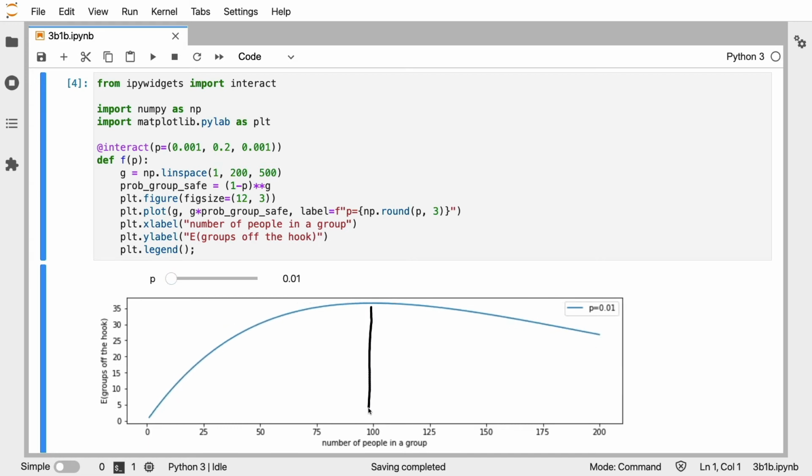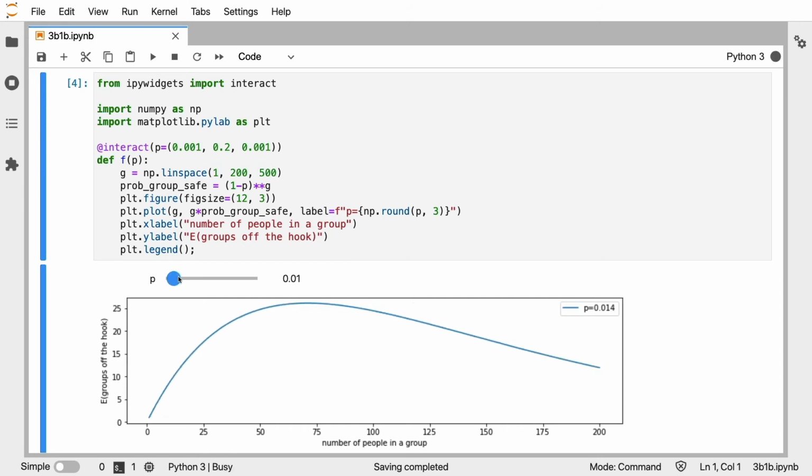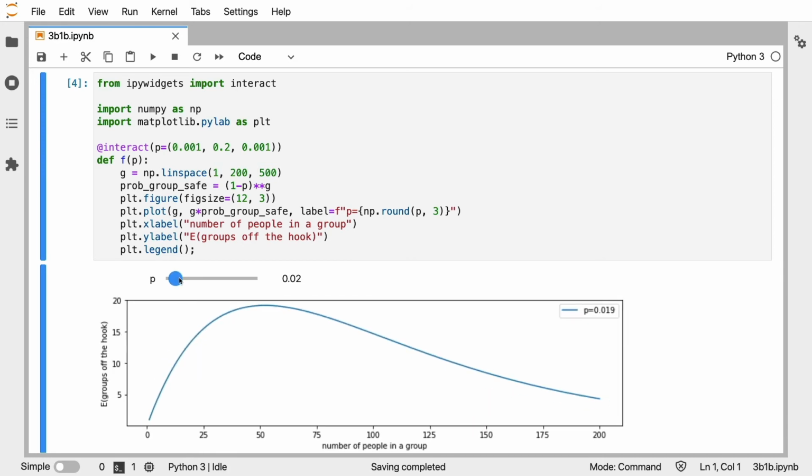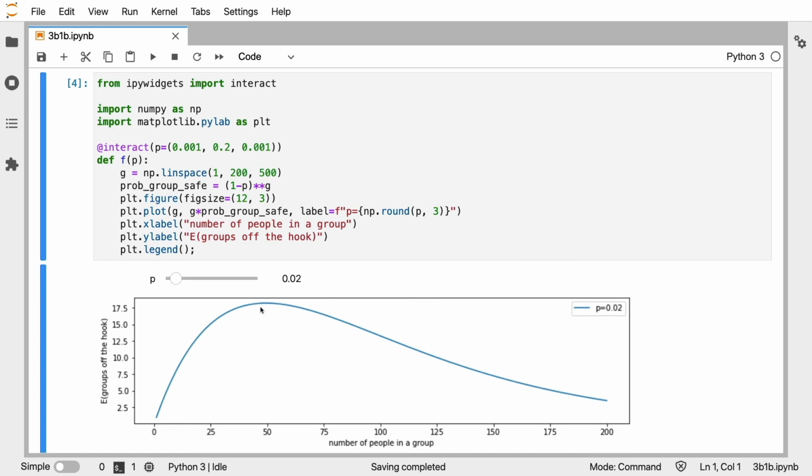It's tricky to eyeball, but yeah, it feels like we are at 99 or close to 100 at least. And let's now move the slider up to 2%. And when we do that, yep, we are much closer to 50. So it seems like we did our math right.